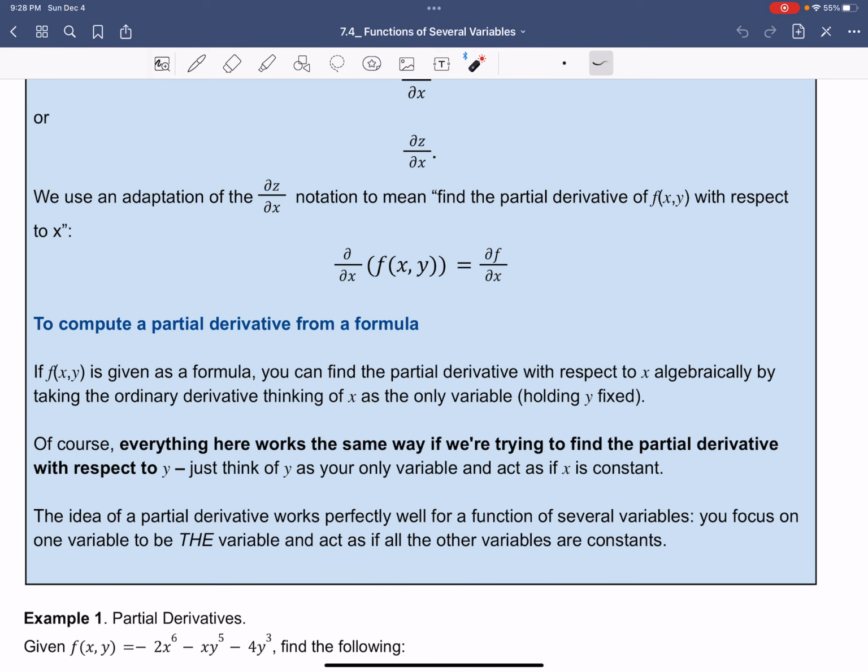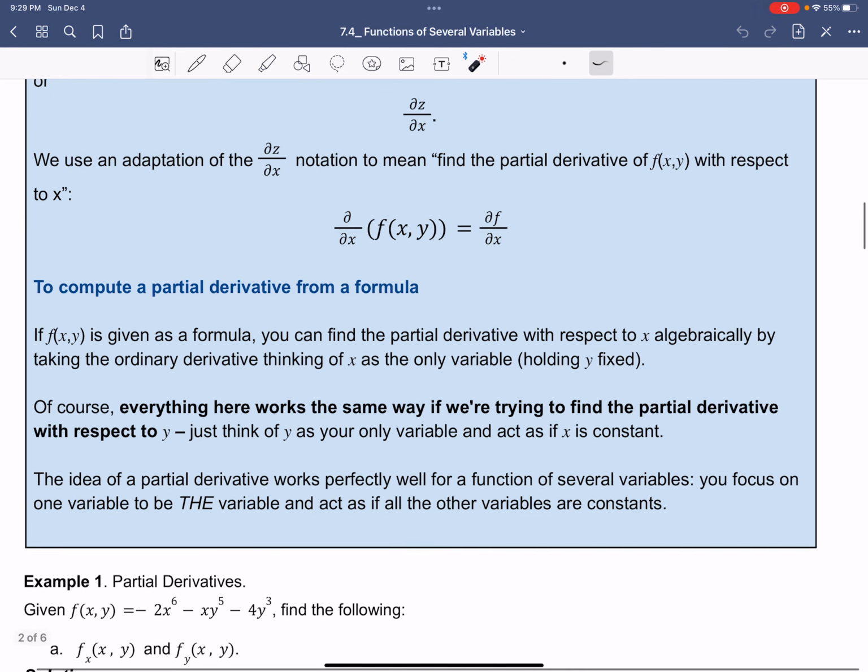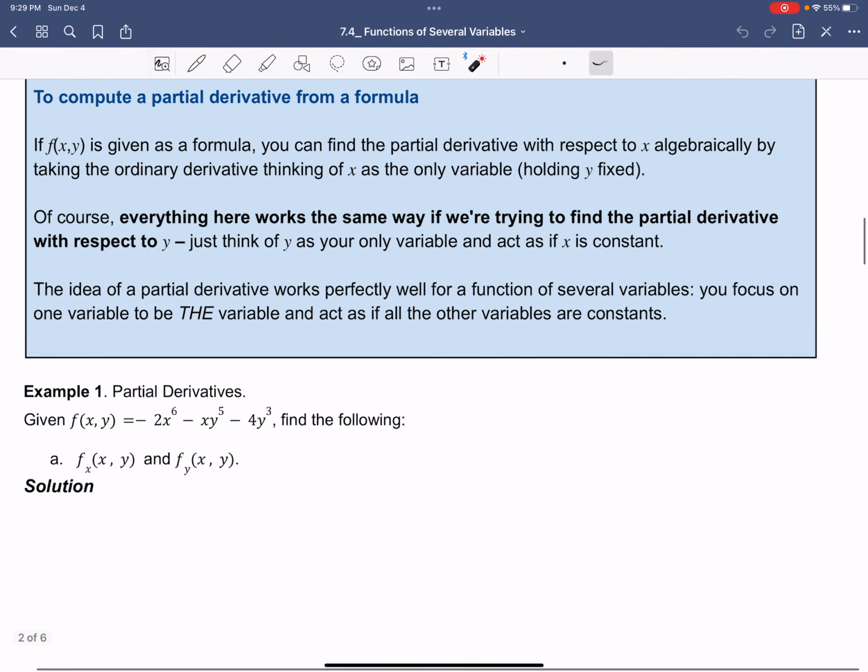Of course, everything here works the same way if we're trying to find the partial derivative with respect to y. Just think about y as your only variable and act as if x is a constant. So the idea of the partial derivative works perfectly well for a function of several variables. You pick one variable to be the variable and act as if the other variables are constants. And that's it. We have to do one term at a time.